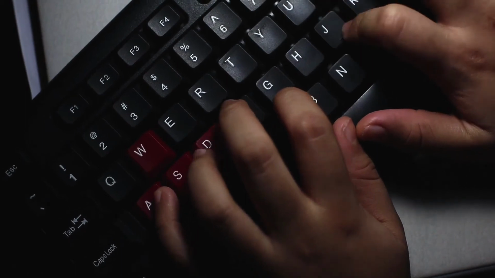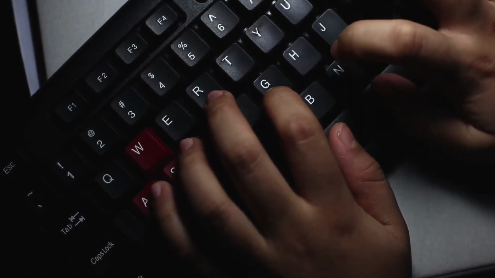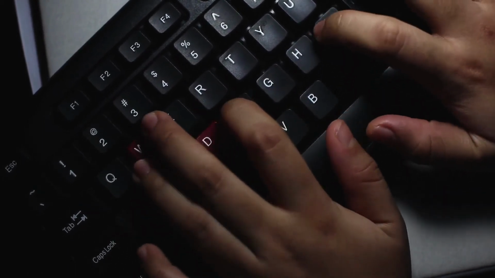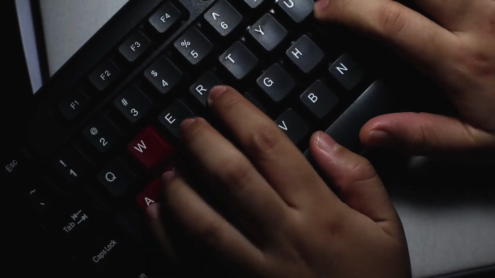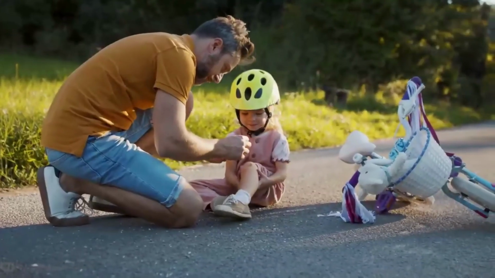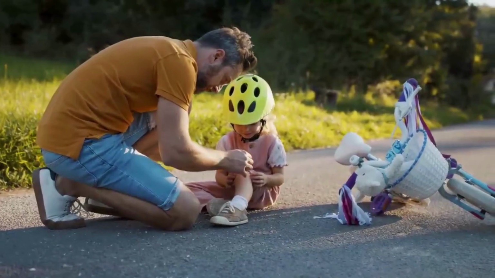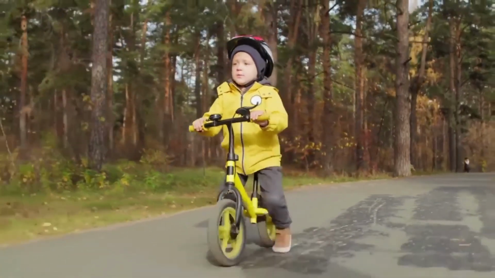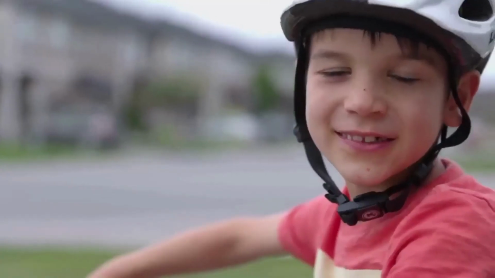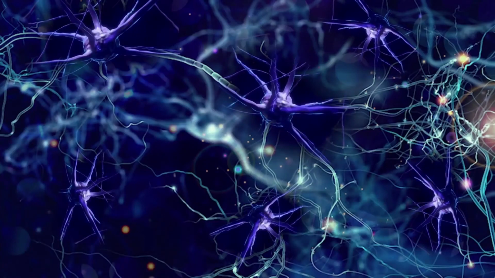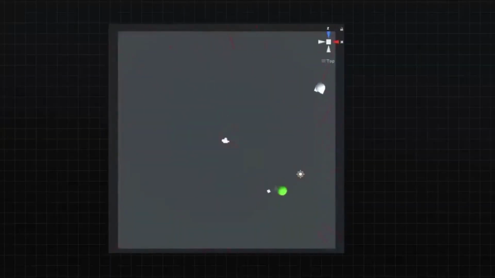Humans also naturally learn skills that way. You don't learn how to ride a bike by looking at someone ride a bike all day. You learn riding a bike by getting on a bike, falling on your face a few times and figuring out how it works. What went wrong? How can I do this better until it feels natural? Falling on your face is the punishment for a bad action. Dopamine from learning the skill and being able to move faster is the reward for a good action, and this is how machines can learn through reinforcement learning as well.